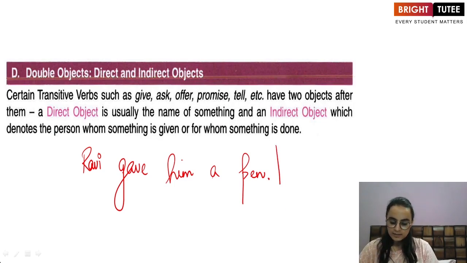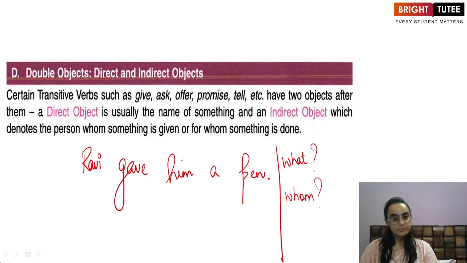Now we learnt that there are two ways of identifying an object. We ask the question what and whom, right? So Ravi gave what? A pen. This is an object. Ravi gave whom a pen? Him. So this also is an object, right? I have two objects in the sentence.